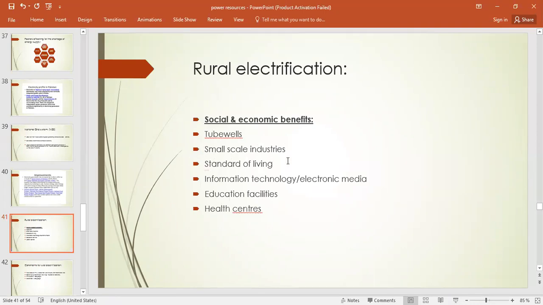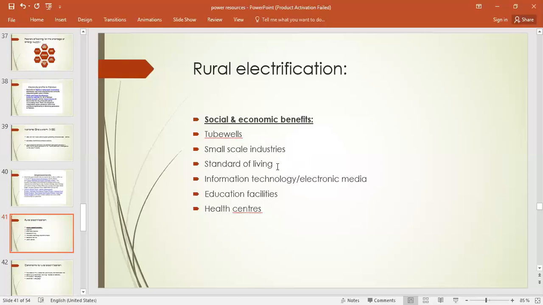It is needed for small scale industries, like for example the embroidery industry, for example the handicraft industry, right? Small cottage scale industries, right? Electricity is needed, which helps to improve the standard of living. How? Because more schools would be opened up, more training centers would be opened up, right?